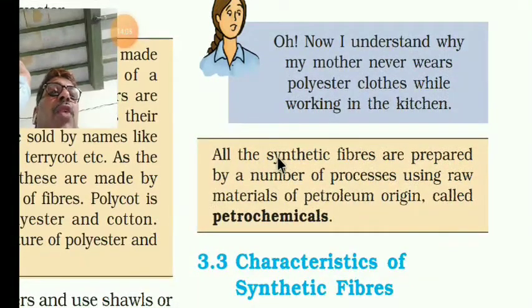One more point to remember: all synthetic fibers are prepared by a number of processes using raw materials of petroleum origin. That's why they are called petrochemicals. Raw means the basic materials of petroleum origin are called petrochemicals. Clear, students?